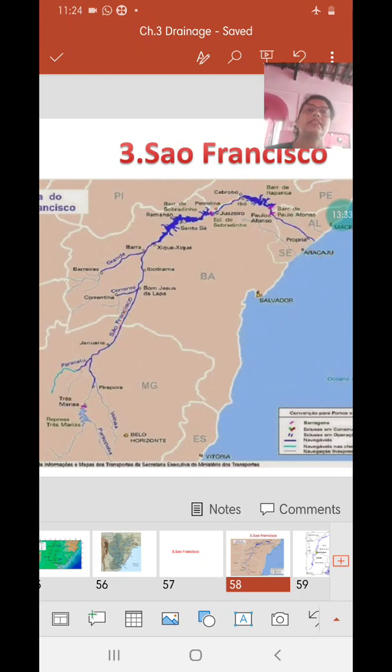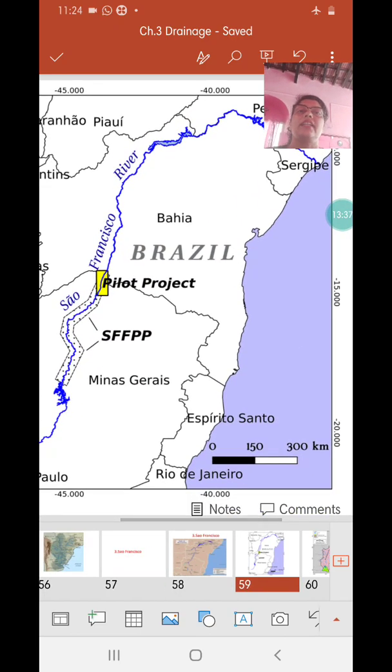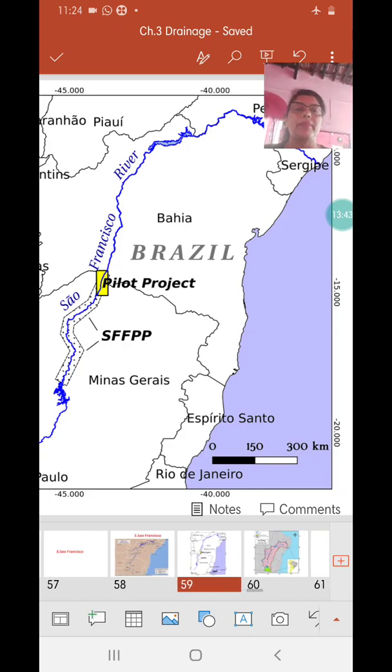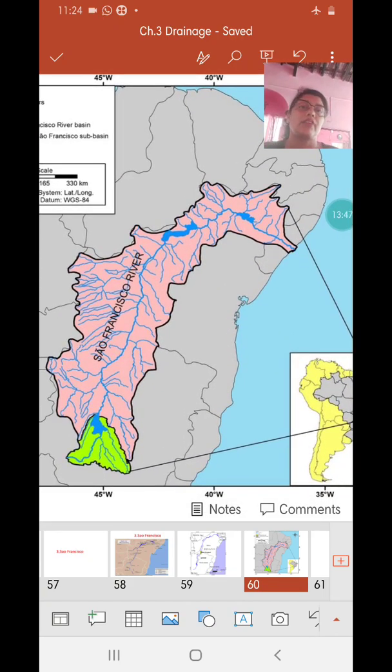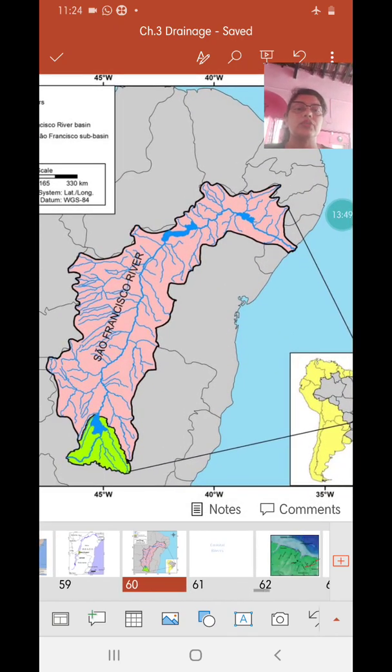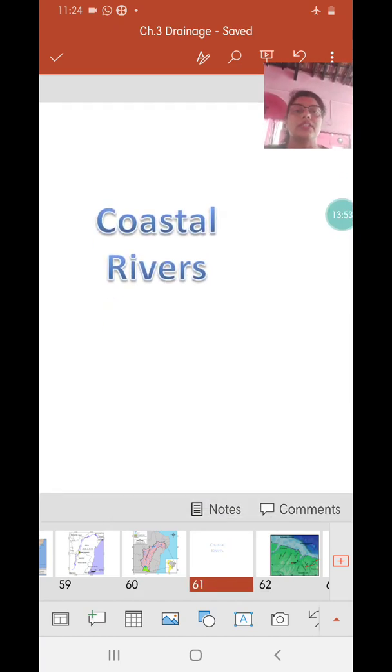So that's the only major river here. It is dammed at certain places, and these rivers are important because they influence the climate as well as the livelihood of the people residing here. So from this picture you'll be able to understand that São Francisco is a huge river with a huge catchment area. And the last part is the coastal rivers.